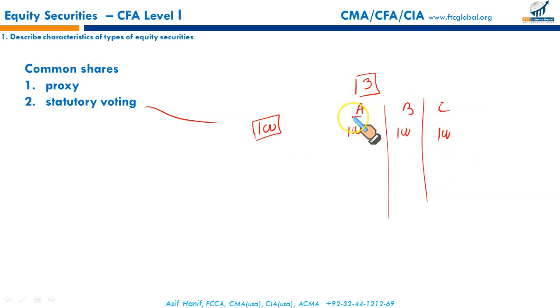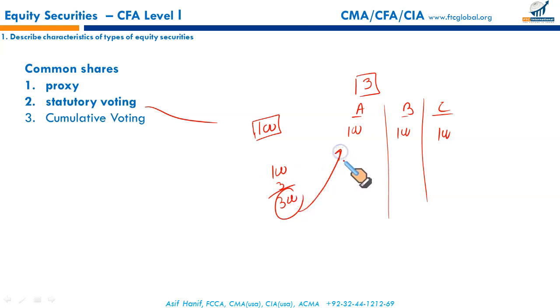Now, these are the 3 locations. Remember, these are the 3 slots A, B, C. There may be more directors. So I can use my 100 votes in these 3 slots A, B, C. Under cumulative voting, 100 multiplied by 3, I will have a total of 300 votes, and I can cast all these votes for slot A, the director of my choice.